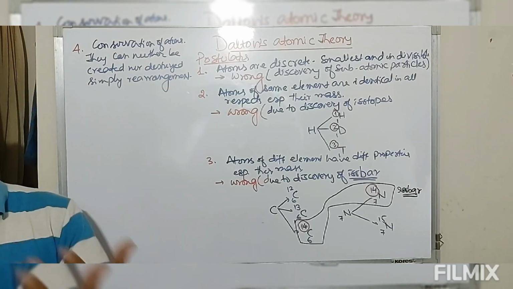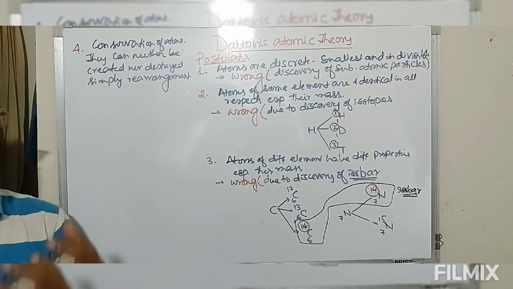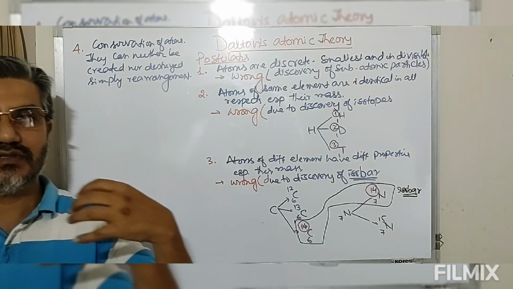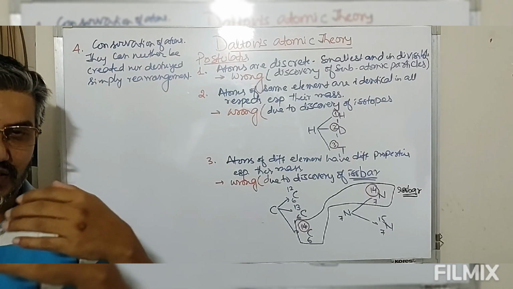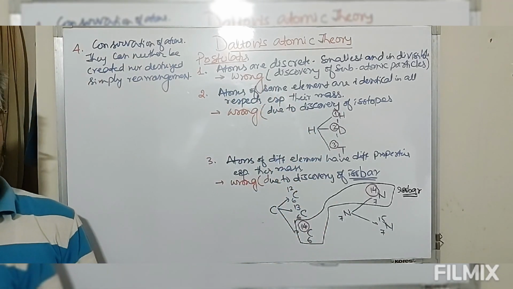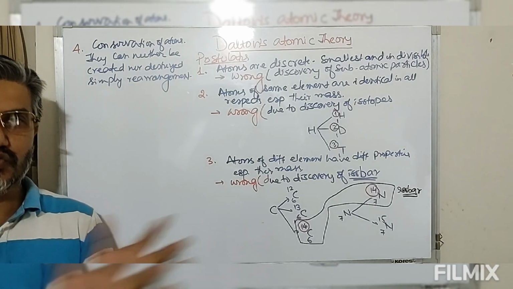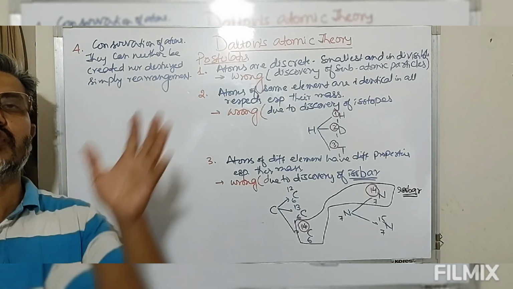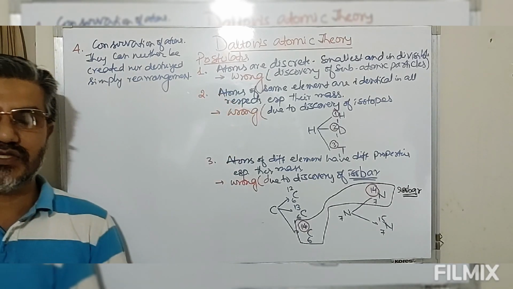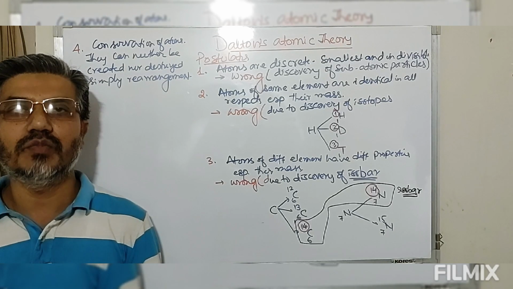So if atoms cannot be destroyed or lost, then why should there be a loss in mass? During this nuclear fusion reaction, mass is lost and the loss in mass appears as energy. This is the reason why during a nuclear reaction, fission or fusion, an enormous amount of energy is released, and that energy is responsible for the destructive nature of the nuclear bomb.